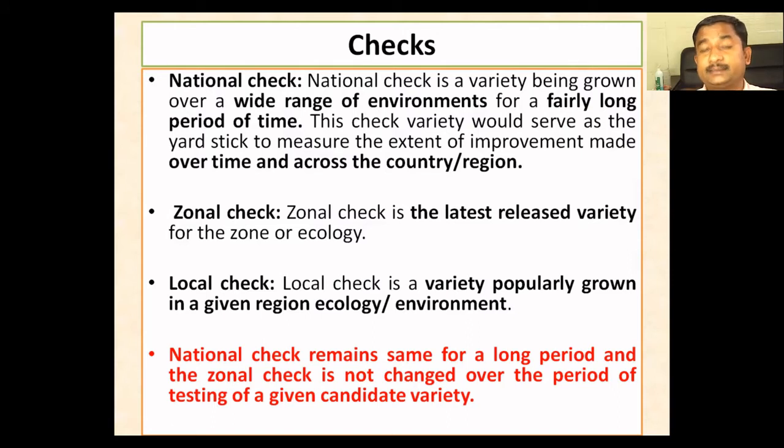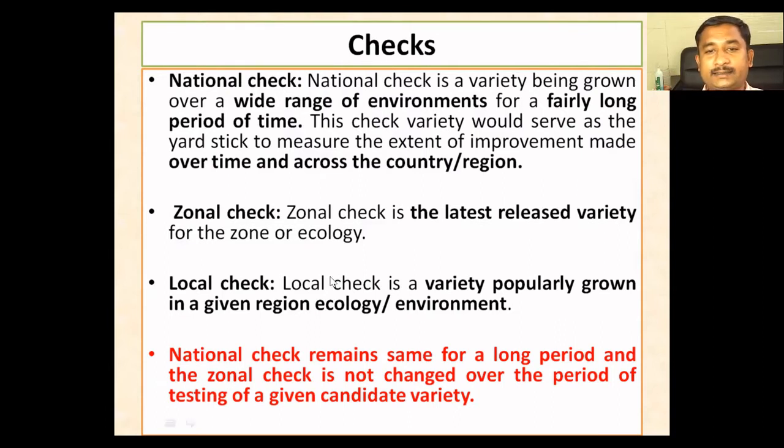This is what the national check represents. In the case of zonal check, the zonal check is the latest released variety for that zone or that ecology. And the local check is the variety popularly grown in that local environment, the local ecology or the local region. That is what is called a local check.